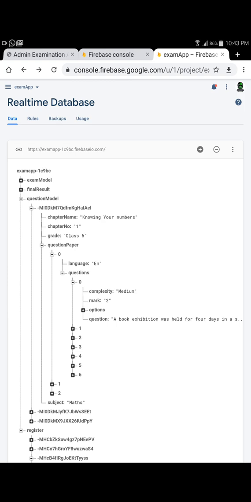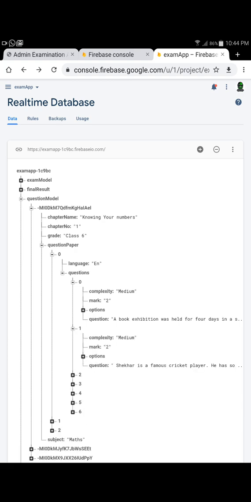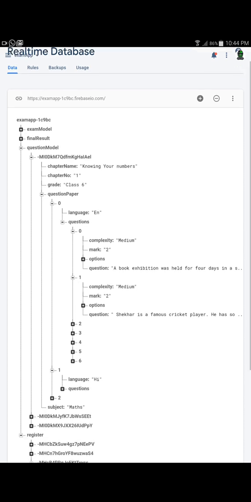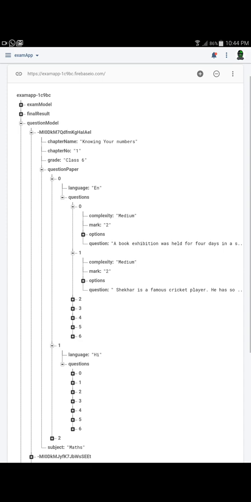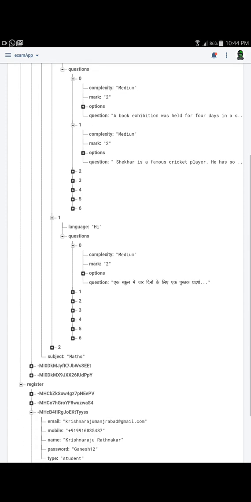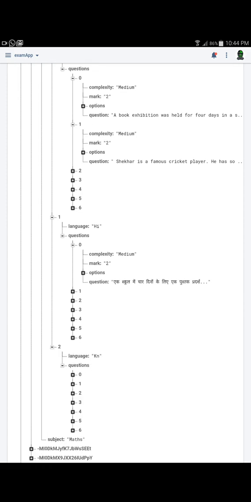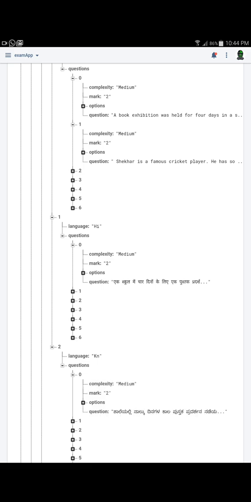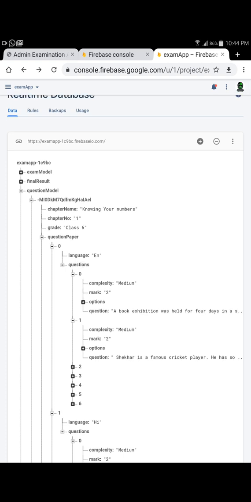This is your templates. So basically you will have template 1, which is chapter name, chapter 1, the grade, and the questions. This is one set of the paper for this chapter. Likewise, you have a different language and the corresponding language questions as well. So this will give you information on how this has been cooked up.